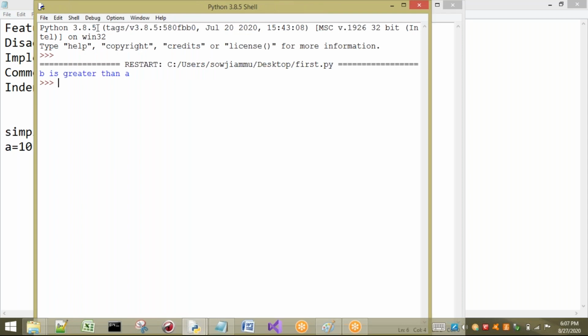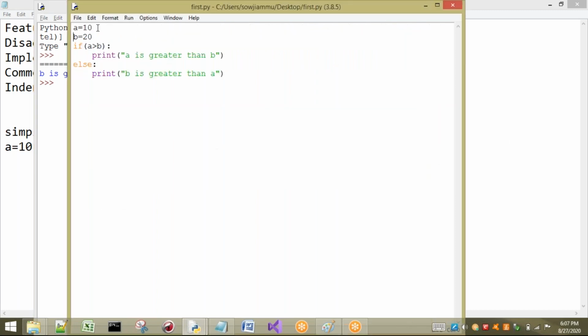Okay, so see, what is the answer? b is greater than a. That means we are going to say that it is also a general language, just like whatever language we are speaking, in the same way the programming language also will be there. So it will be very easy to learn. Okay, and it is very simple.